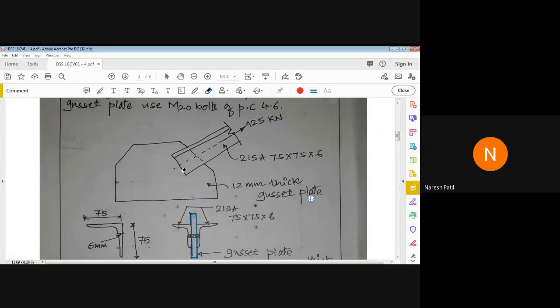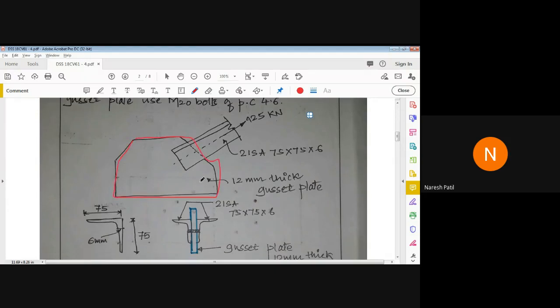What is it? I'll show you one second here. See, we have one plate here. So this is a plate. You can see this is a plate. Okay, we have one plate, and over that plate, one angle is connected. It is an inclined angle. Okay, the angle is like this. One leg is connected to this and one leg is outstanding. Do you understand? Can you imagine? One leg is connected to this. Look, this leg is connected to this plate.